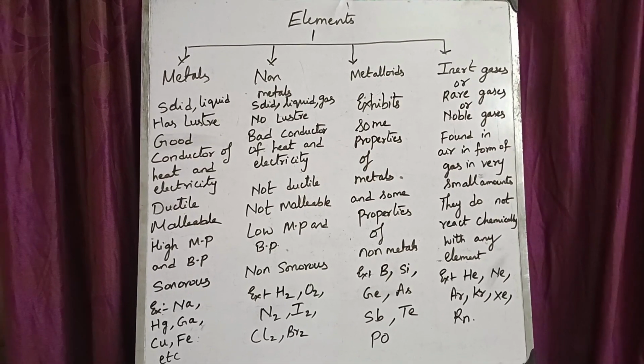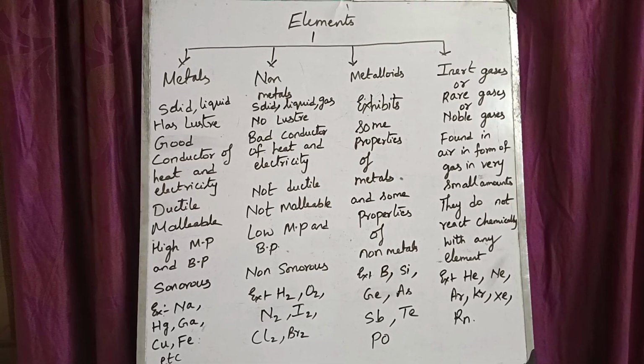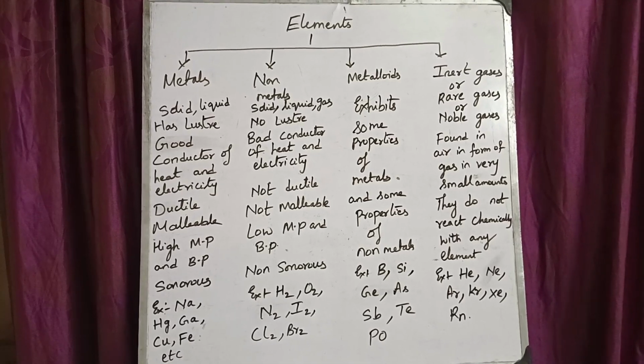And the third classification is metalloids. Elements which exhibit some properties of metals and some properties of non-metals are called metalloids.